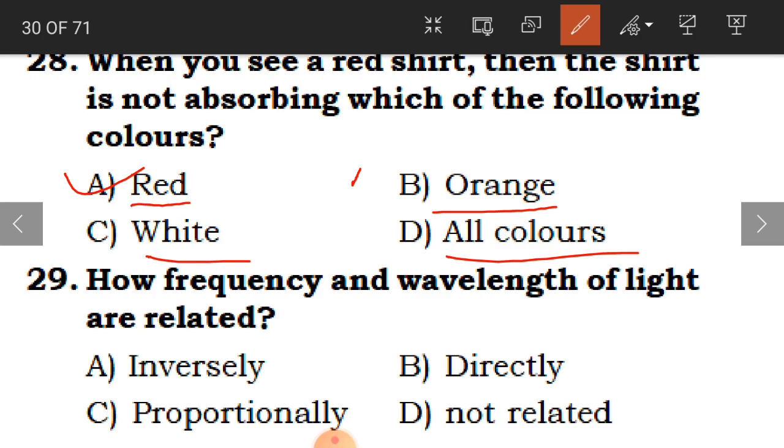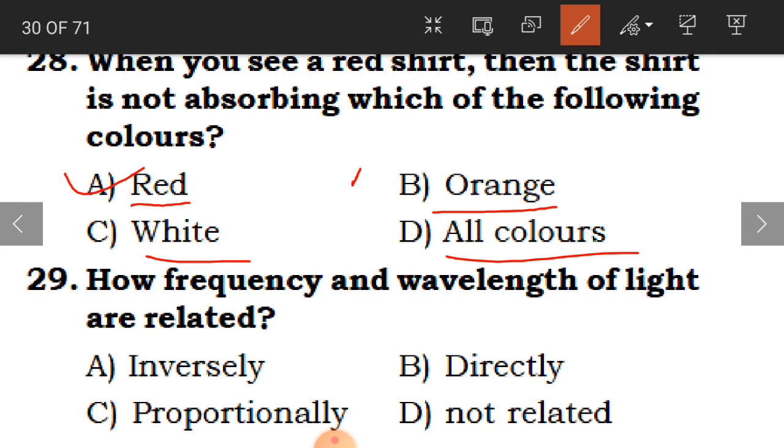Now 29th question. How are the frequency and wavelength of light related? So what did we learn about frequency and wavelength, children? Frequency is how fast the wave vibrates, going up and down. And the wavelength, what is it? The distance between two waves.